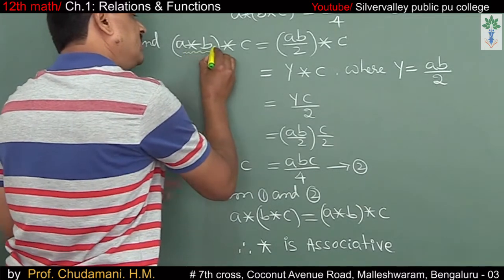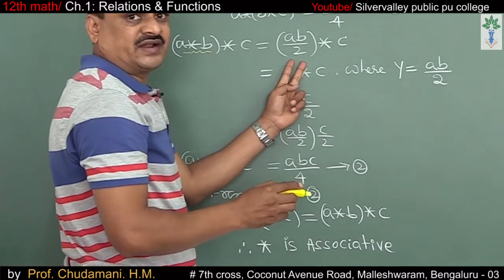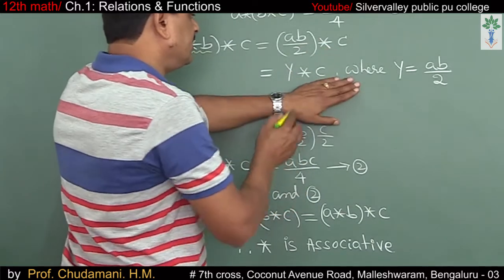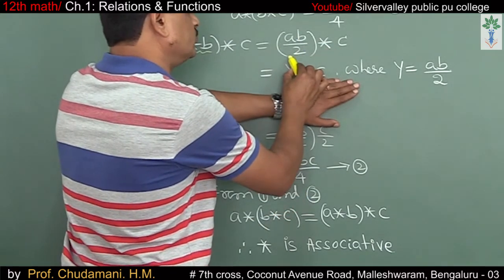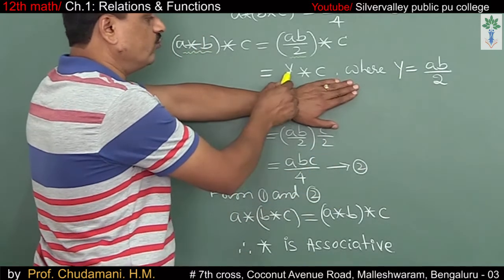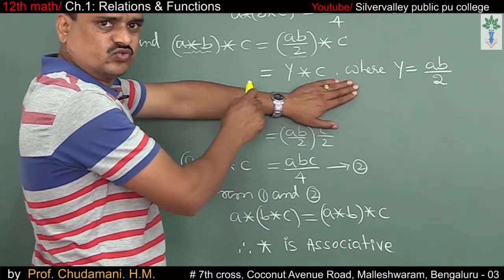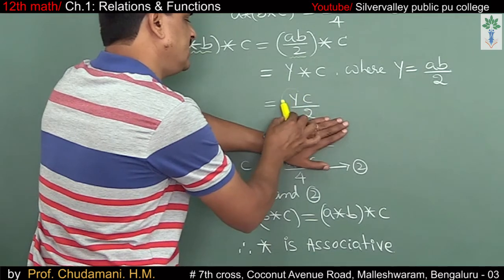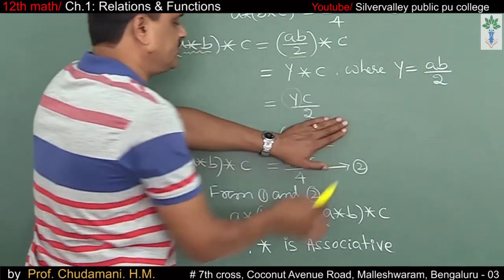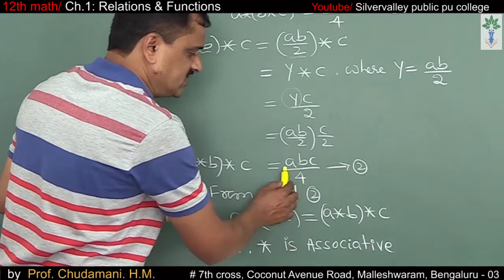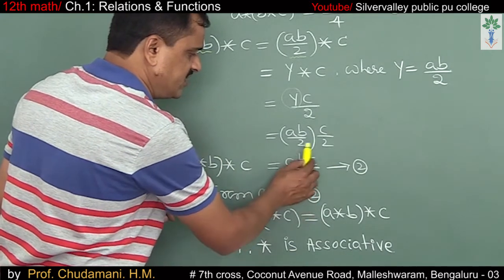Observe a star b. It can be written as ab divided by 2, star c. Let me denote ab by 2 as some y, y equals ab by 2. y star c means y into c divided by 2. But what is y actually? y can be written as ab by 2 into c by 2, nothing but abc divided by 4.